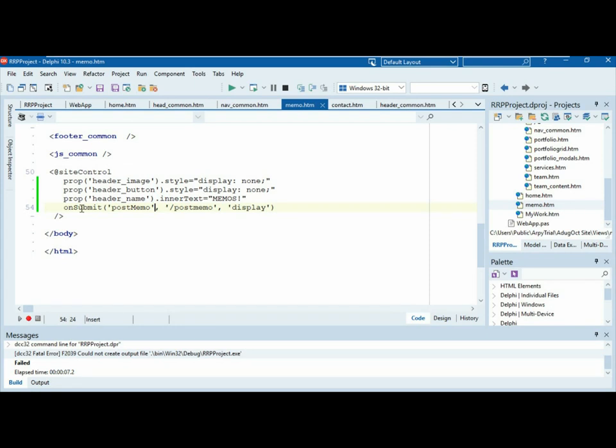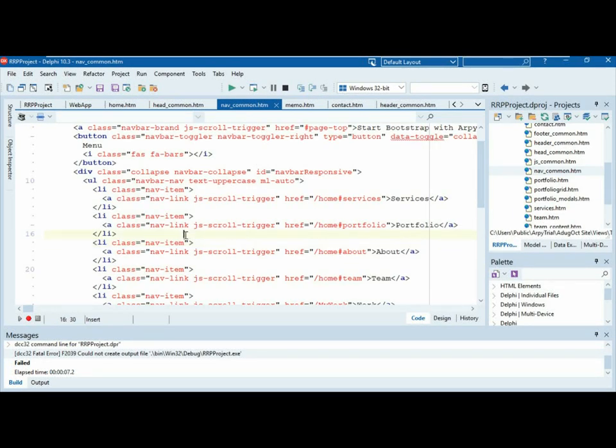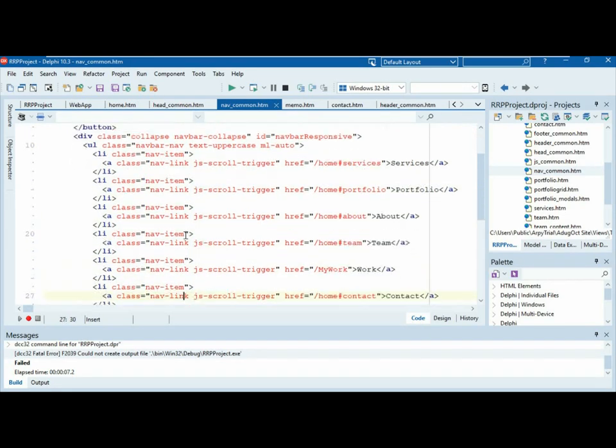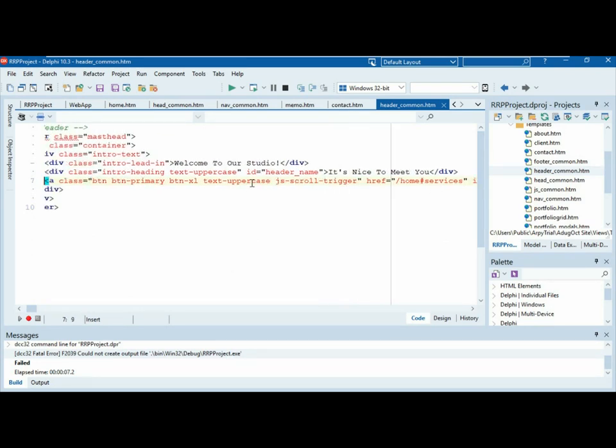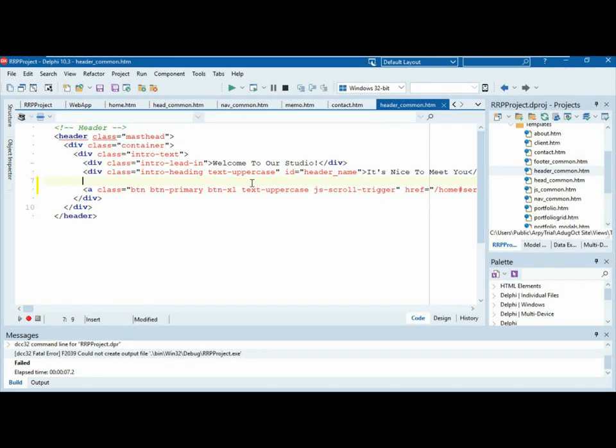So we could do a whole lot of things. You could actually put that in a separate template. So in this one here, header common, you could swap this out and put a new template in here. So you could say header buttons or something like that, and make that into a template, and then make a new file called header buttons and put that content in there. And that way you've got more control over that particular thing, so you can choose to include it or not, maybe. Okay, so that's what you can do.